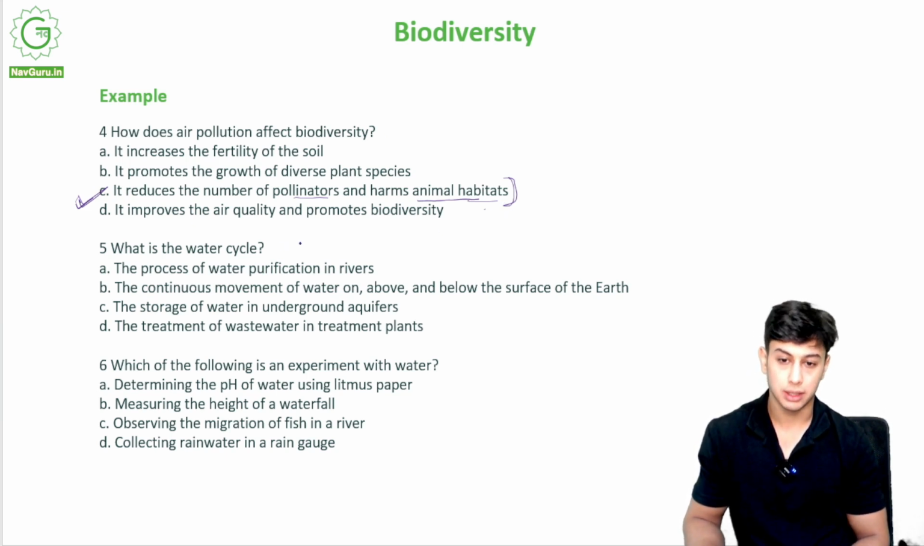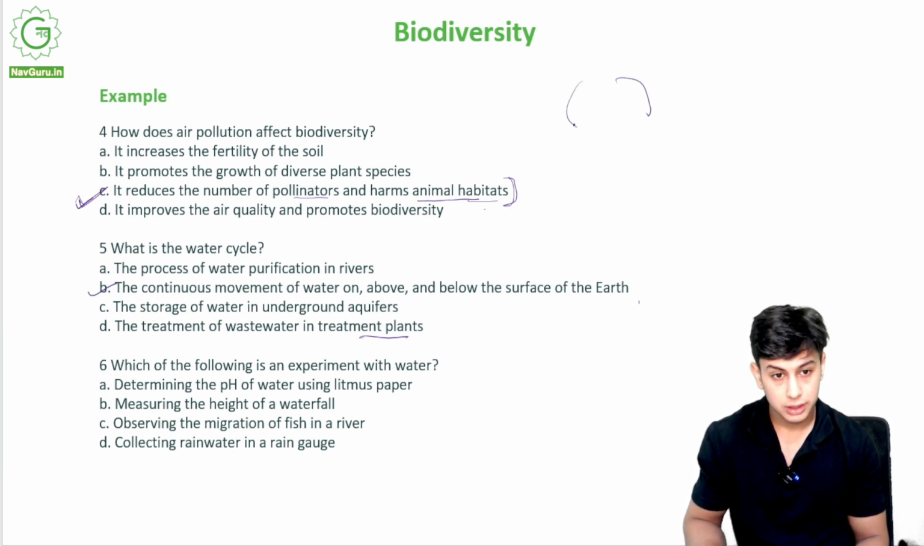What is water cycle? The process of water purification. Water purification means cleaning. Continuous movement of water on, above and below the surface of the earth. Storage of water in underground aquifers, or the treatment of wastewater in treatment plants. Out of these, which is the correct option for water cycle? So the correct option is B.